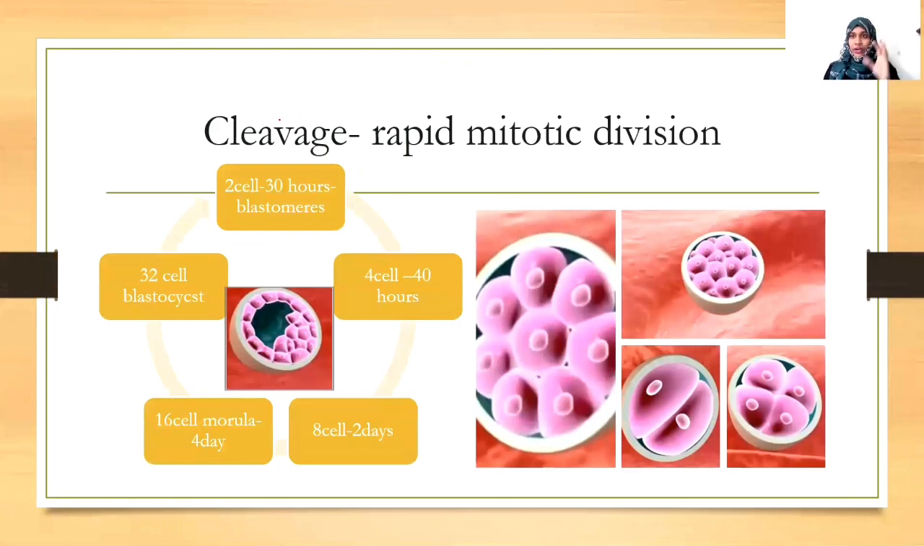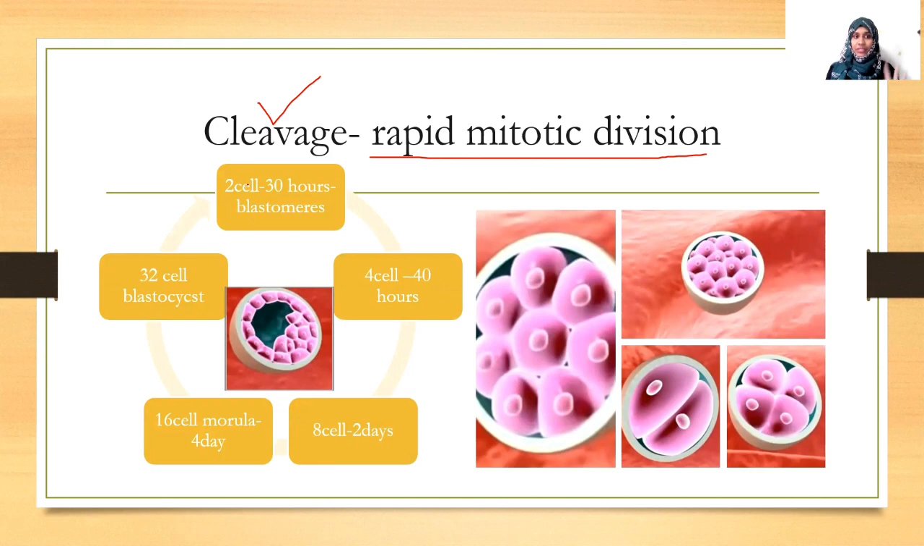Now we have learned already that the sperm and the ovum fuse together to form the zygote. Zygote is a single cell. So after that, what happens next? Next process is called cleavage. Cleavage means rapid mitotic division of the zygote. The zygote cannot be kept like that, so it should go for mitotic division, transformation of cells, formation of new cells for the complete fetus.